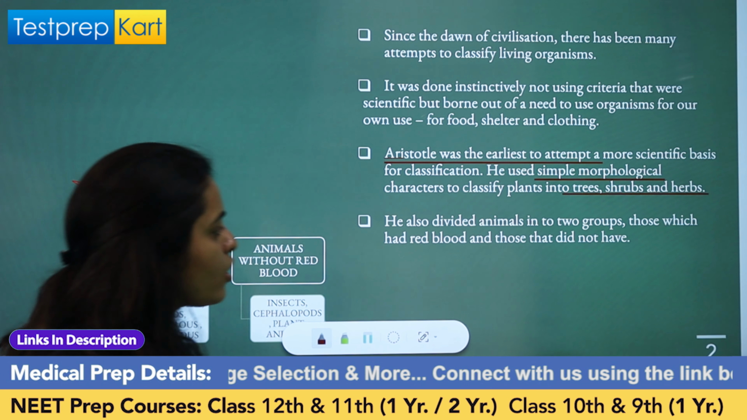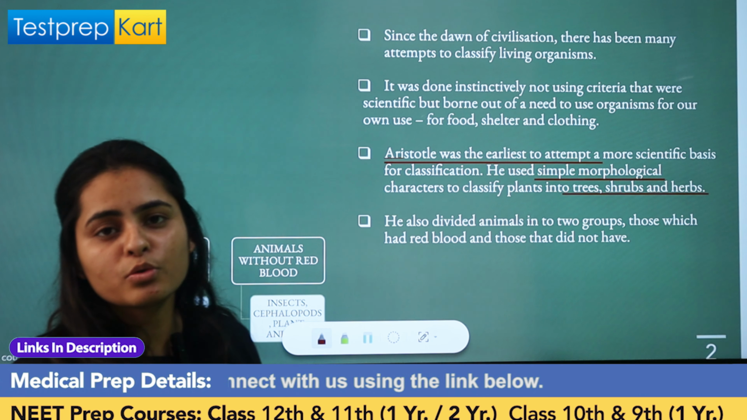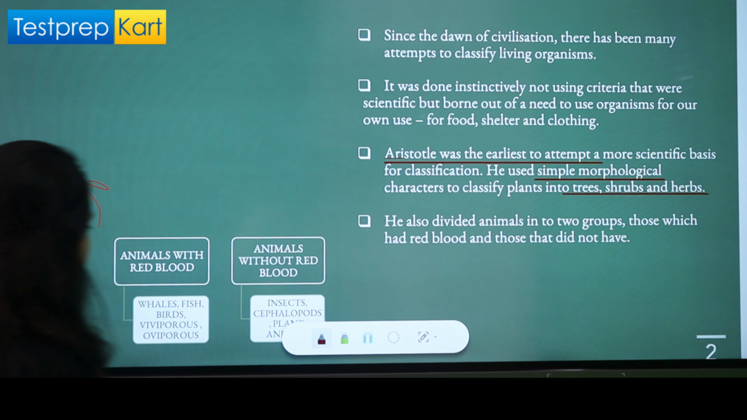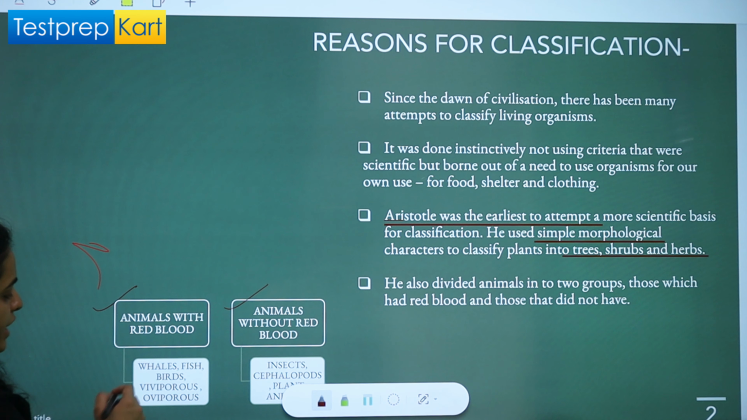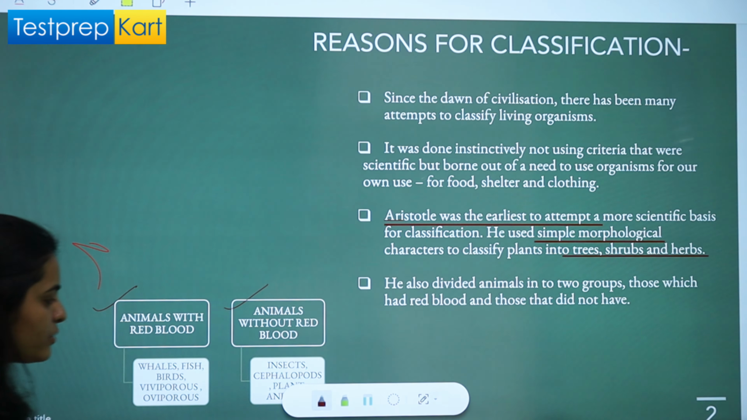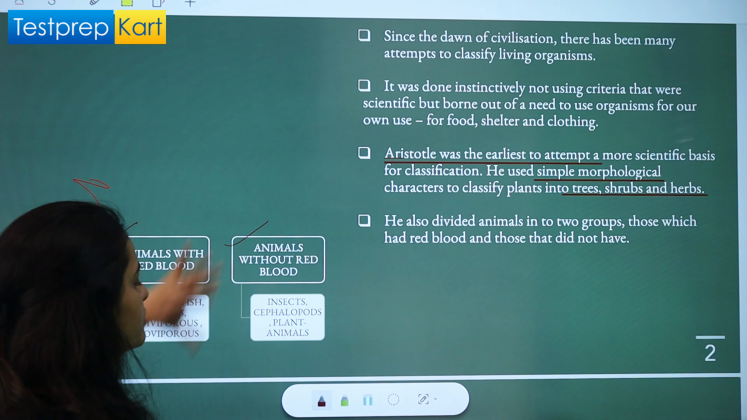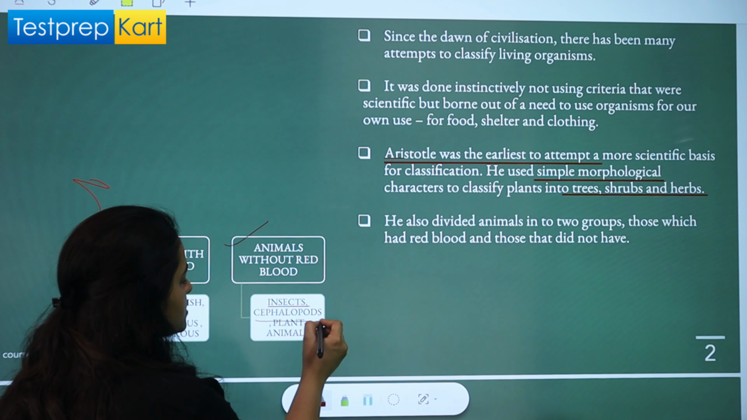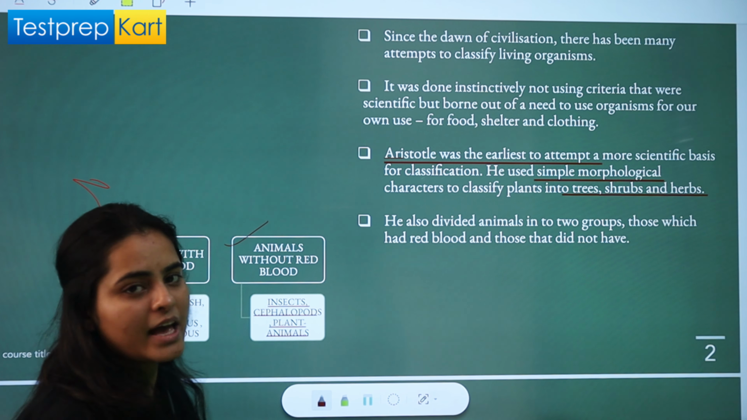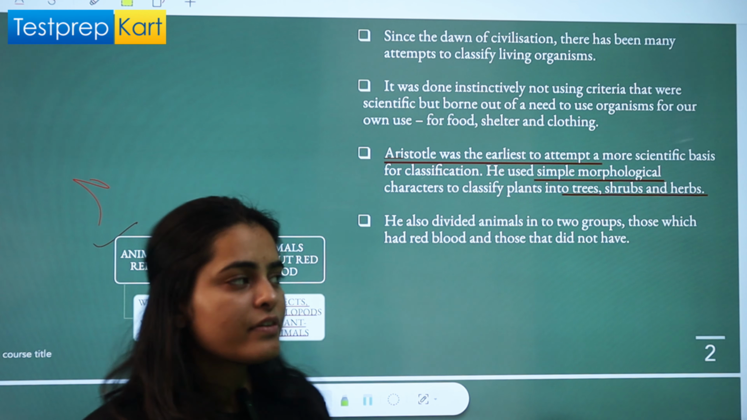Okay? Then he also divided animals into two groups, those which have red blood and the others which did not have red blood. It is written here. Animals with red blood cells like whales, fishes, birds, viviparous, oviparous, and animals which do not have red blood, that means insects, cephalopods, and some other animals as well, right? So this is the actual reason why we need to classify living organisms.